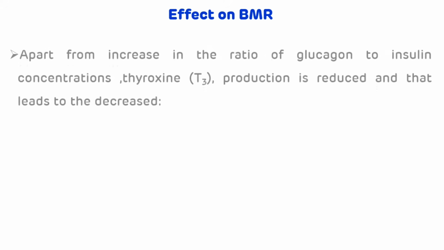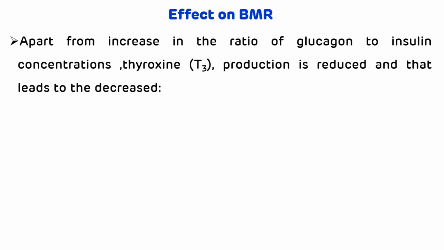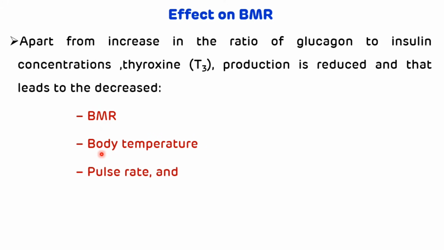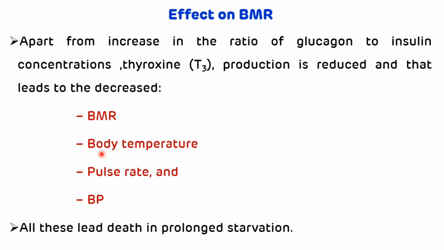Now effect on basal metabolic rate. Apart from increase in the ratio of glucagon to insulin concentration, thyroxine production is also reduced, and that leads to decreased basal metabolic rate, body temperature, pulse rate, and blood pressure. And all this leads to death in prolonged starvation.